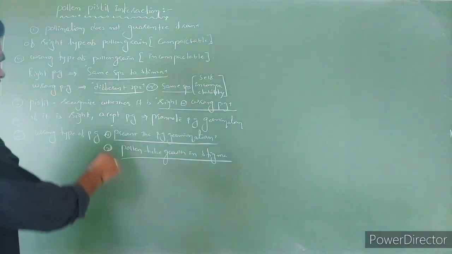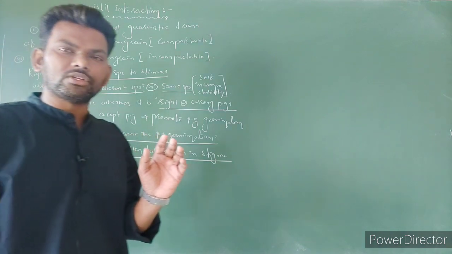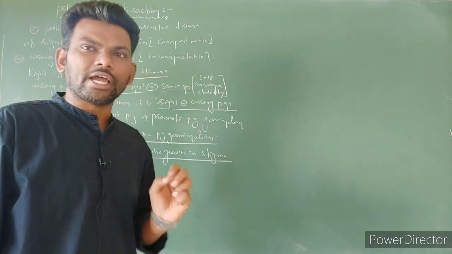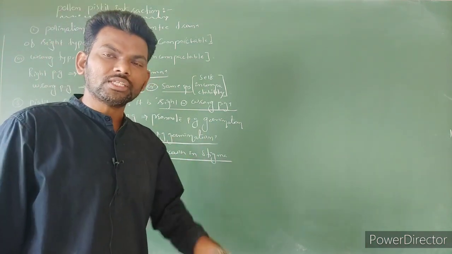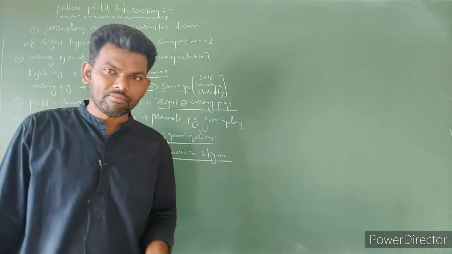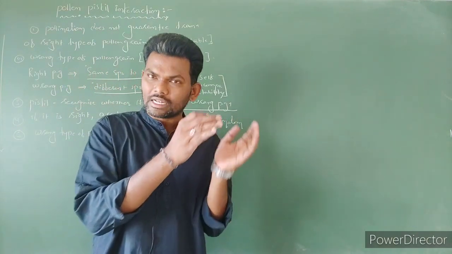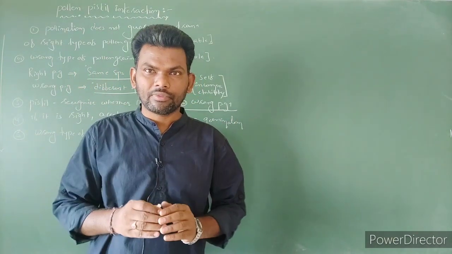So this we can call acceptance and rejection. If it is the right type of pollen grain, it is accepted and germination is promoted. If it is the wrong type, it does not allow pollen germination and also prevents pollen tube growth in the stigma.